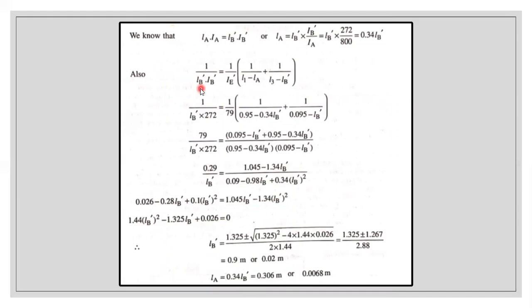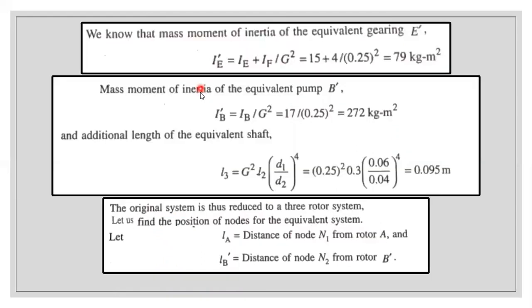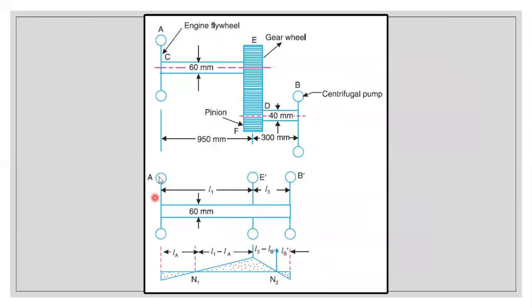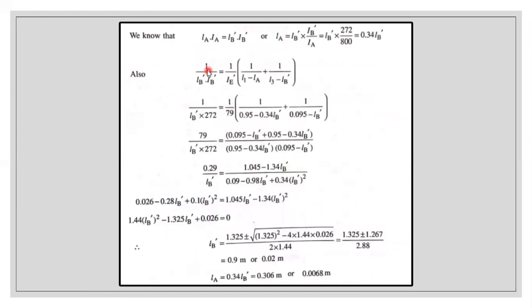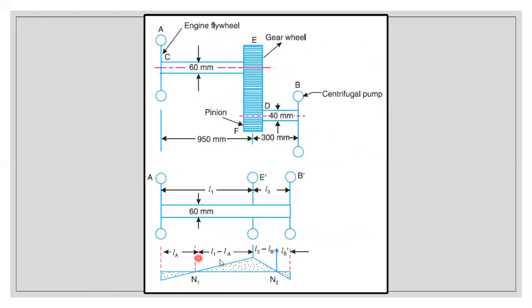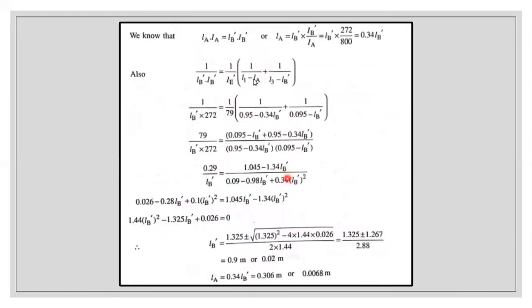Now next thing we're going to compare the rotor. First time I was comparing rotor A and rotor B dash. Now I'm going to compare rotor E dash and rotor B dash. So rotor B dash is 1 by LB dash IB dash and 1 by IE dash. Instead of writing the length for LE dash, the length for LE dash is L1 minus LA plus L3 minus LB dash, the distance between these two. So since I am writing a denominator, I am writing 1 by L1 minus LA plus 1 by L3 minus LB dash.